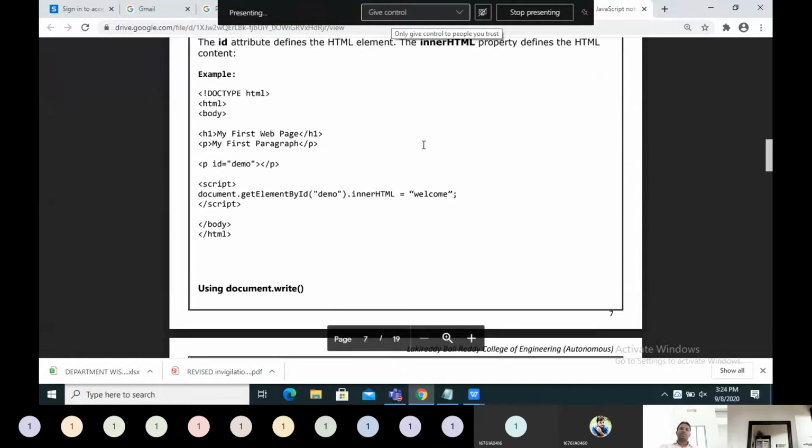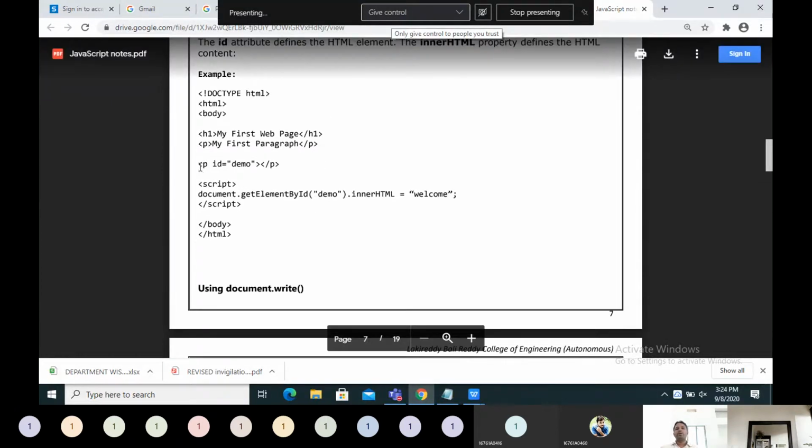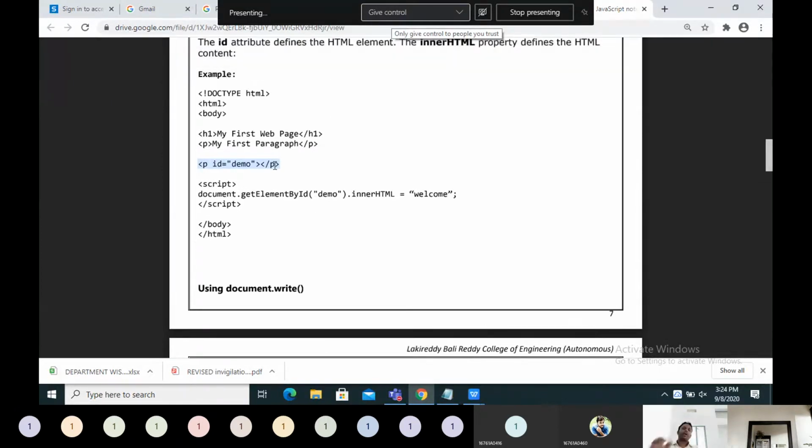Then, one example for that. See here, we have taken one paragraph, P, with ID equals demo. Within that paragraph tag there is no data, no content. Now in the script we are writing getElementById. See, document is one object in JavaScript. It has so many methods, and we will see those methods. One of the methods is document.write. Another method is getElementById. You have to remember these methods; these are important methods. That's nothing but getting the HTML element by using its ID.